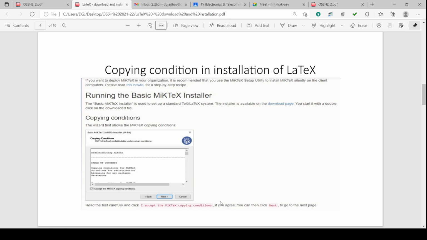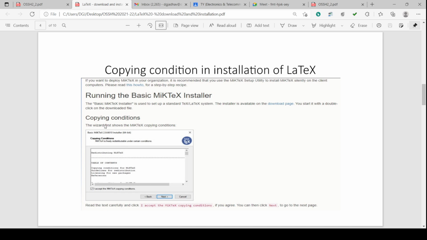So this is the copying conditions in the installation of the LaTeX. If you want to deploy MiKTeX in your organization or on your laptop, it is recommended to use the MiKTeX setup utility to install MiKTeX. Running the basic MiKTeX installer is something like this. It will show a window like this, in which we have to accept the MiKTeX copying conditions, and then we have to click the next button.